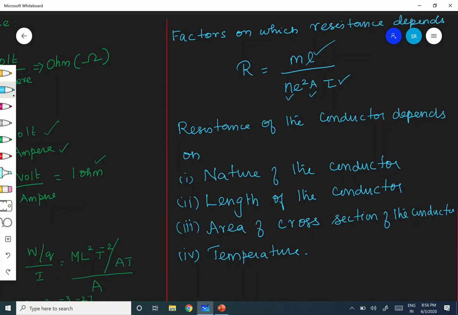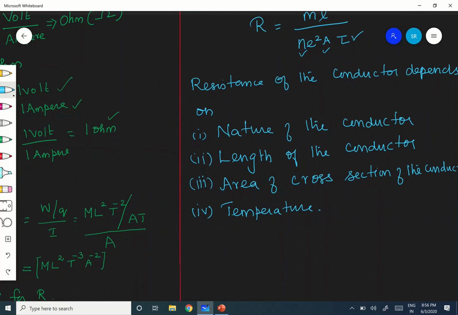Now we are going to see a very new term that is not new. We are going to see what is called specific resistance. Next topic is resistivity.